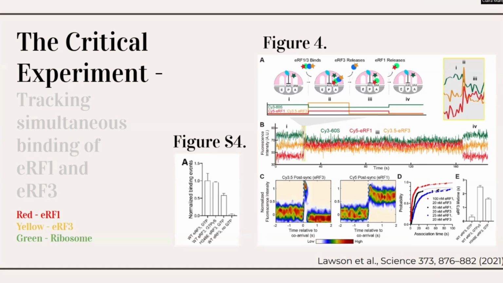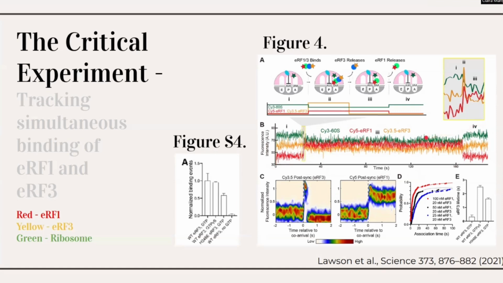The key finding of this experiment was the frequent observation of the simultaneous binding of ERF1 and ERF3 to the ribosome. The likelihood of two independent binding events occurring at precisely the same time over and over again on the same ribosome is very low statistically. You can see that here in Figure B, where they all bound together at the same time.